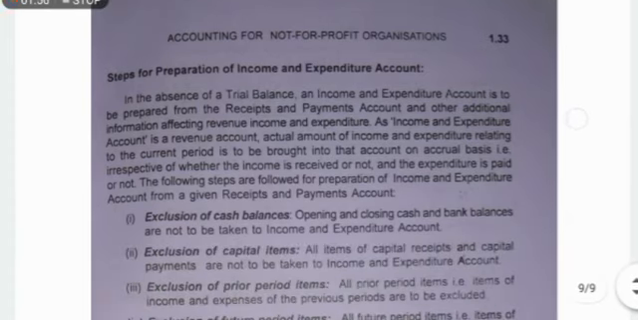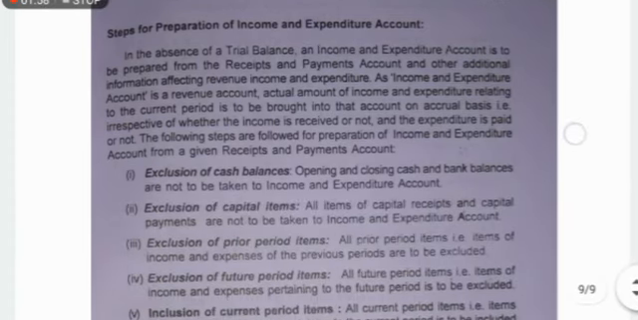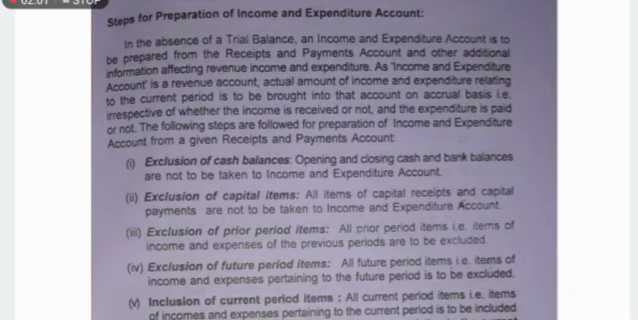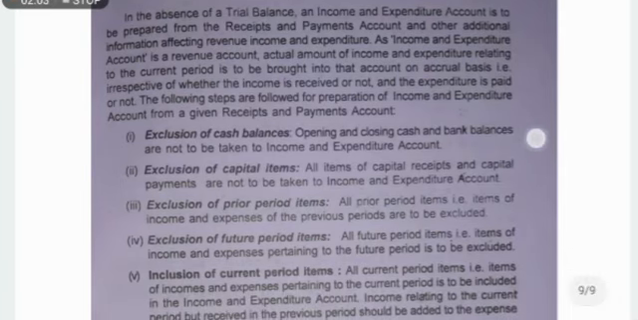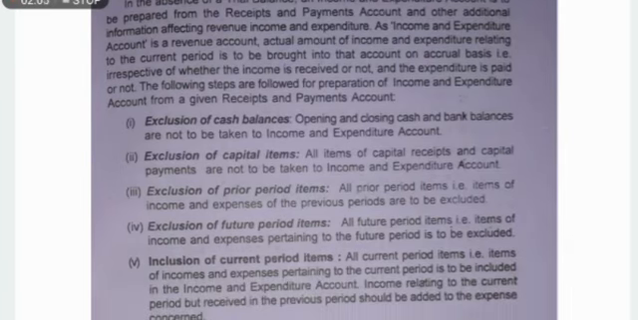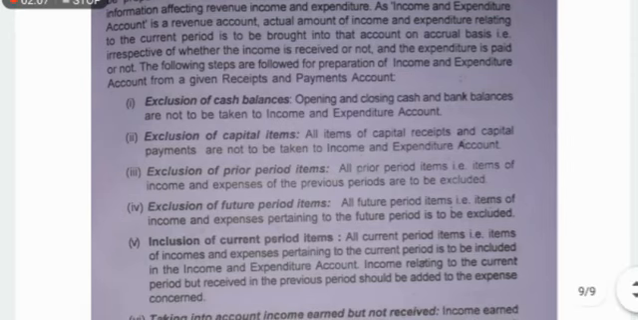Now see, steps for preparation of income and expenditure account. Directly coming to the first step, exclusion of cash balances. Now we do not have any opening cash balance or opening bank balance. So while preparing the income and expenditure account, we do not have any cash or bank balance. Next, exclusion of capital items. All items of capital receipts and capital payments are not recorded. I already told you capital items are not recorded, only revenue items are recorded.